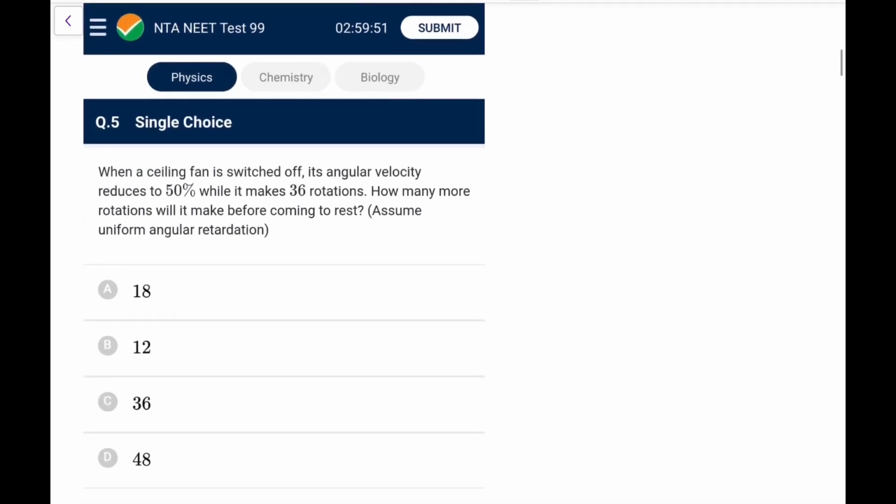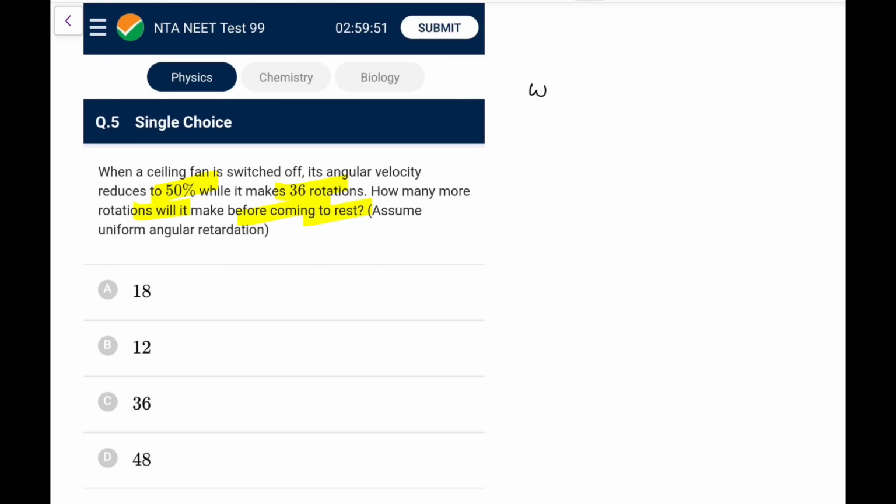Next one. When a ceiling fan is switched off, its angular velocity reduces to 50% when it makes 56 rotations. How many more rotations will it make before coming to rest? I have solved the same question 3 to 4 times. So let me solve it again for you.